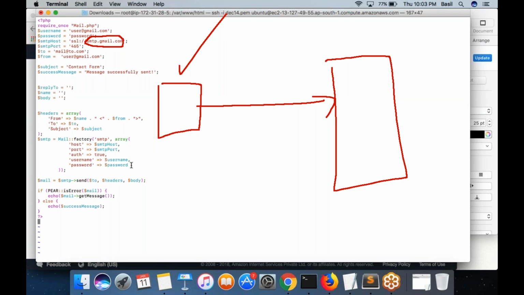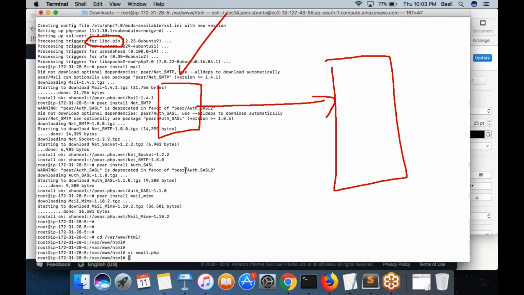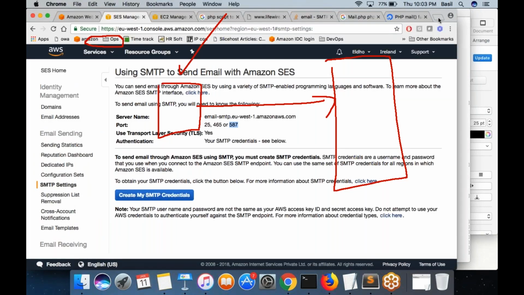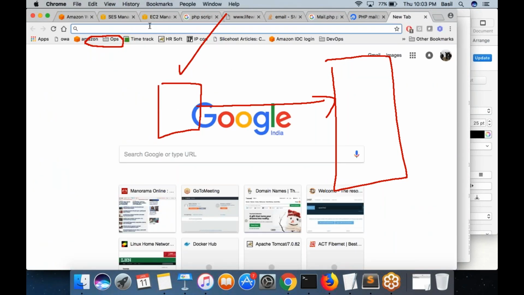So then save this particular file, and now try to browse this file from your browser. From your home, from your laptop, you browse for the URL, the EC2 instance name/email.php. When you browse on your browser, you would get a message saying that email is successfully sent. That message you will see in the browser, and also you would see that the recipient would have received